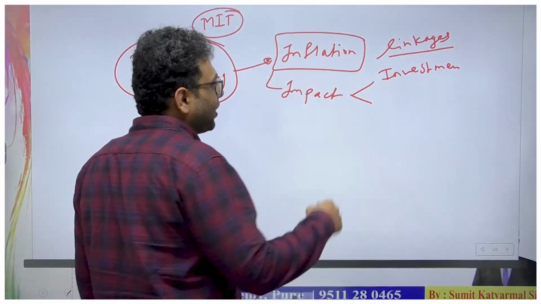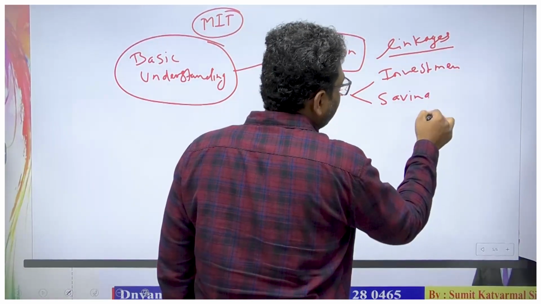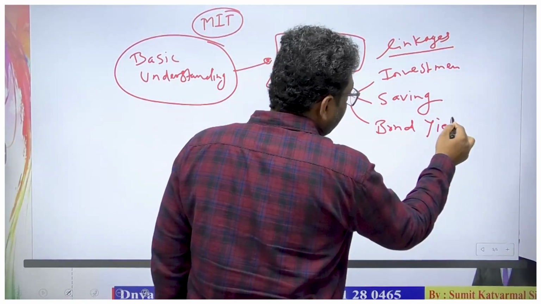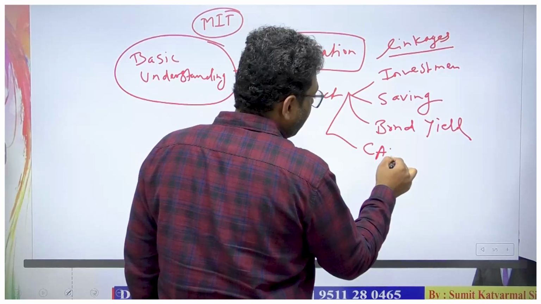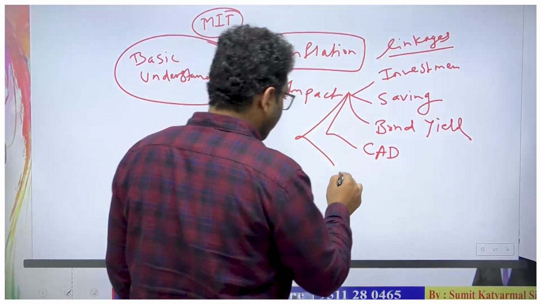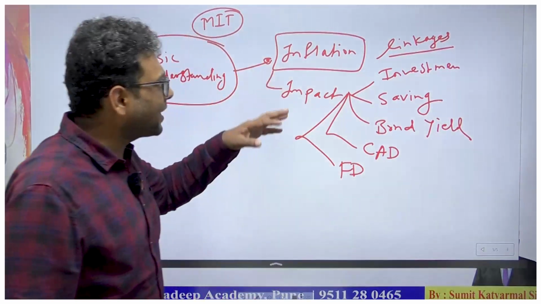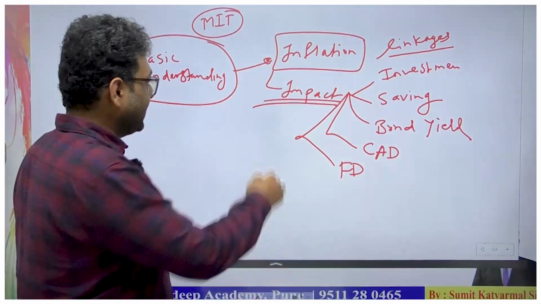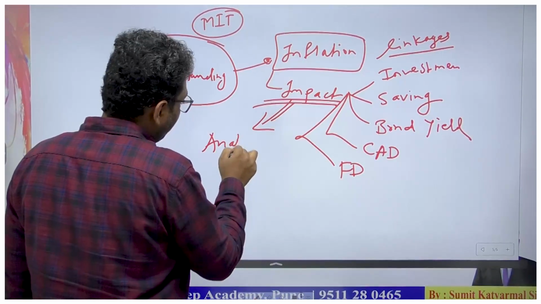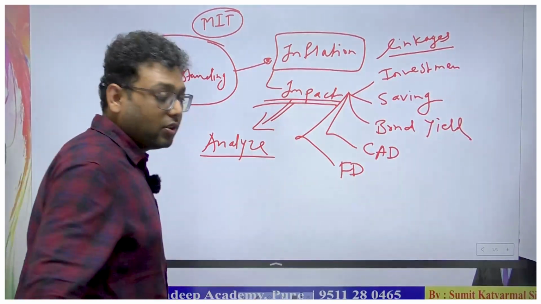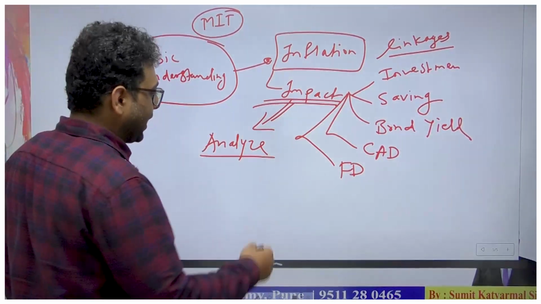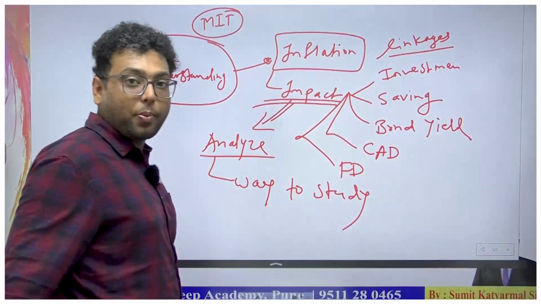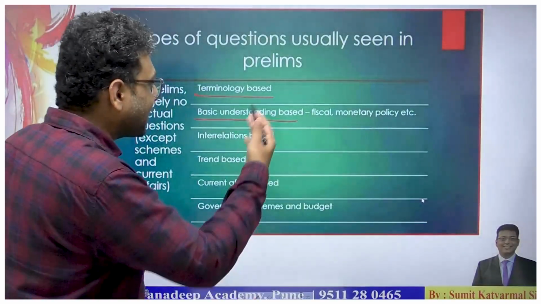Second, after investment, the impact on saving, then the impact on bond yield, the impact on our current account deficit, and the impact on our fiscal deficit. All these impacts of inflation we need to analyze. This is a way to study the economy. So this is the basic understanding related part.